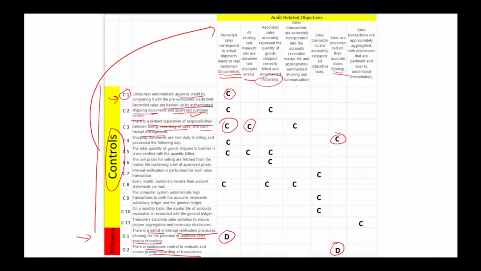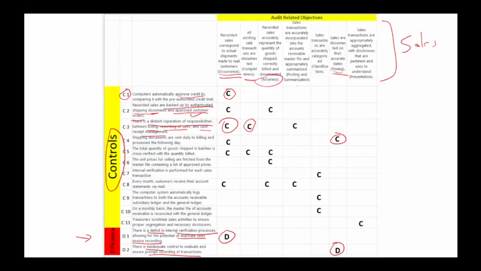So when we looked at their controls, this is their controls. There's a lot of them, but I just selected a few controls here. And we said, are these controls meeting the audit objective for sales? These are all objectives for sales. If it met the objective, we say C. If it doesn't, if it's failing somewhere, it's a deficiency.